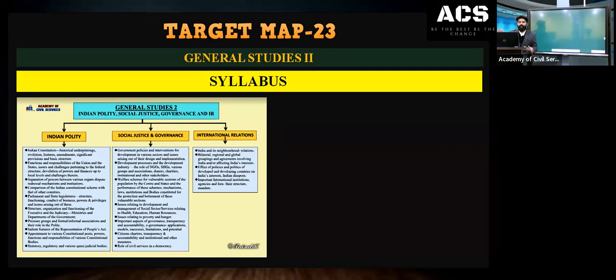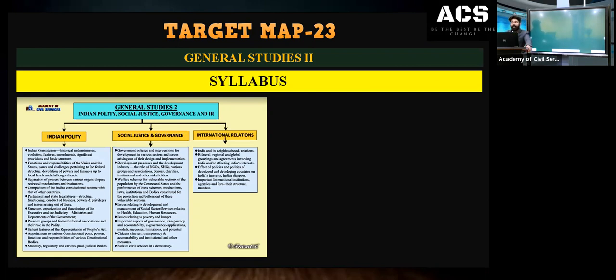Then we have social justice. Social justice means the modules connected to the social sector and its issues. For example, the education sector, health sector, issues of women in India, issues faced by senior citizens, the LGBT community, vulnerable sections including children, and the government's policies for the development of rural and urban sectors. Those areas are part of social justice and governance.